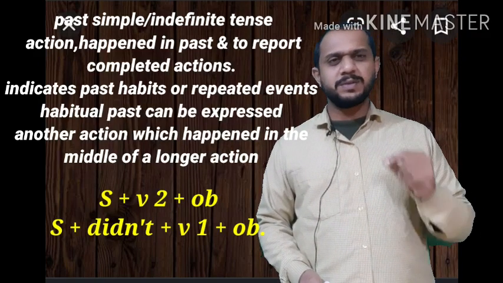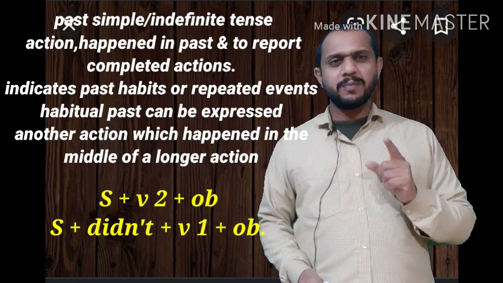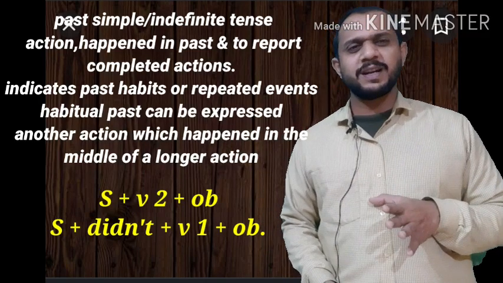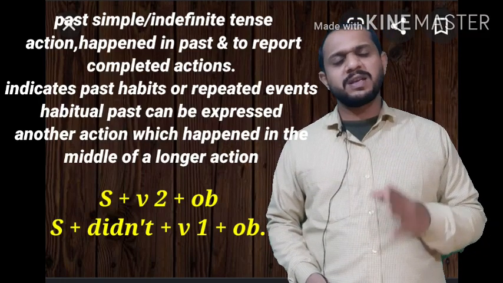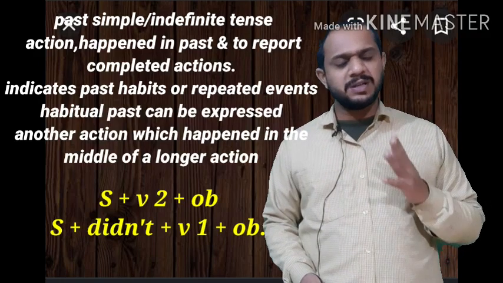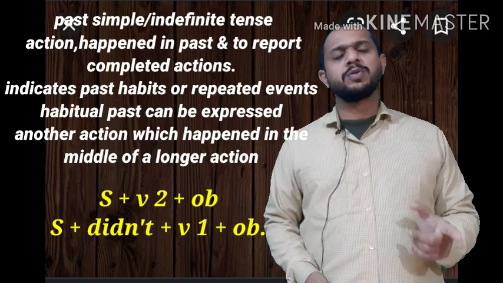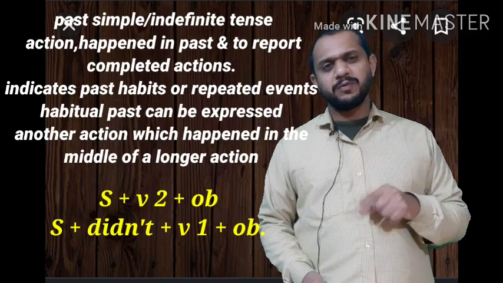What will be the structure of simple past? Subject plus V2 plus object. Subject plus second form of the verb plus object. Then how to turn it negative? Subject plus did not. We will keep the helping verb did not. Subject plus did not, and your V2 turns to V1. V2 will be V1.